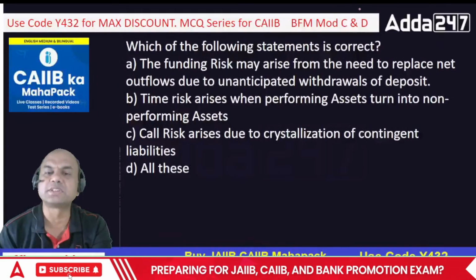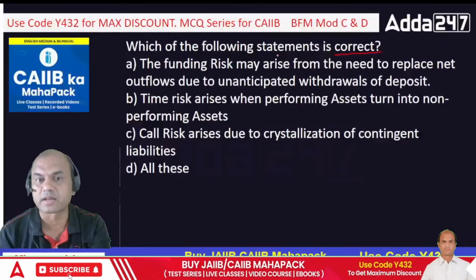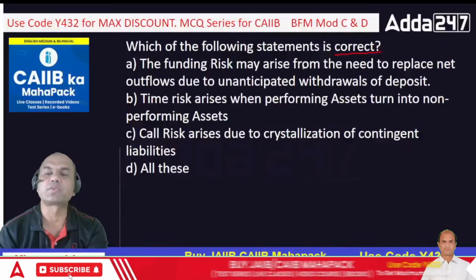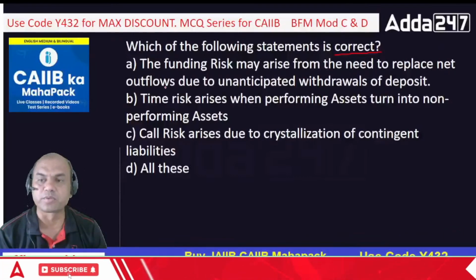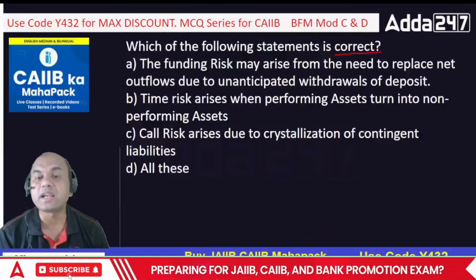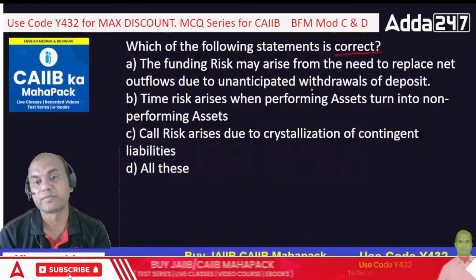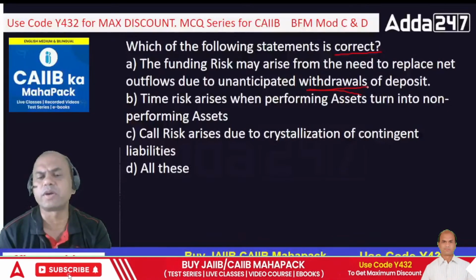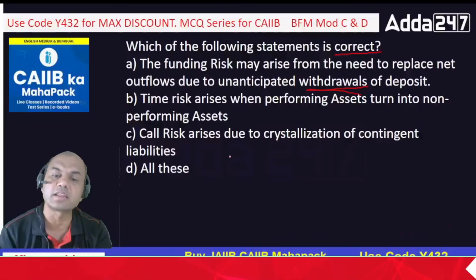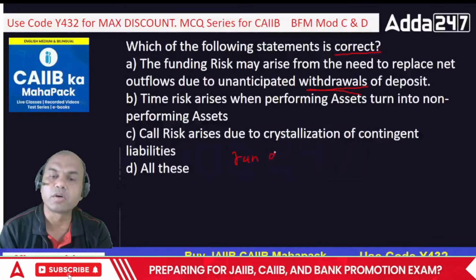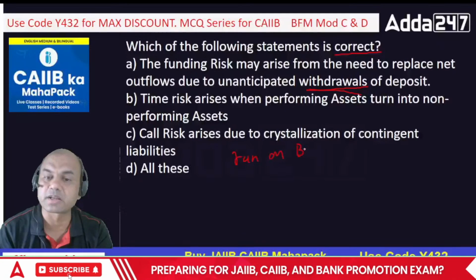Which of the following statements is correct? Now we want only the correct one. The funding risk may arise from the need to replace net cash outflows due to unanticipated withdrawals. That's right. Unanticipated withdrawals. When does it happen? This is called a run on the bank. Run on bank is a separate concept in banking.